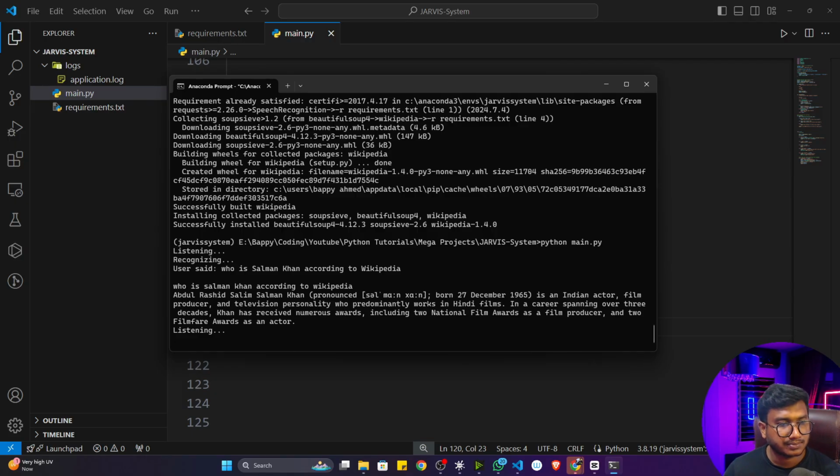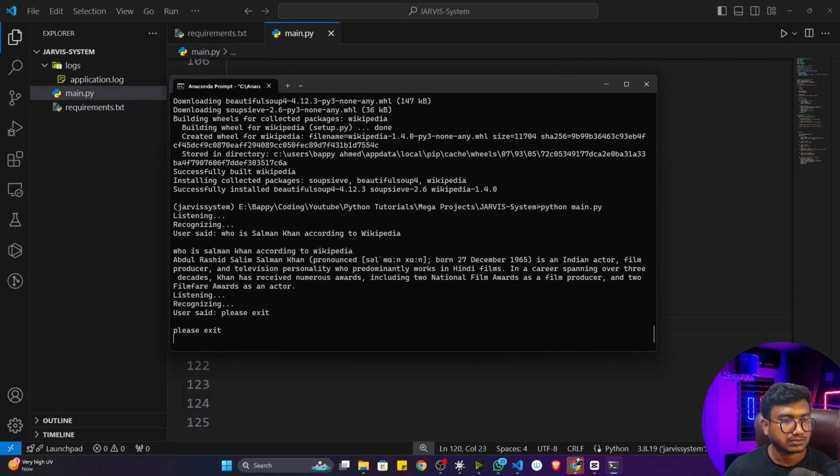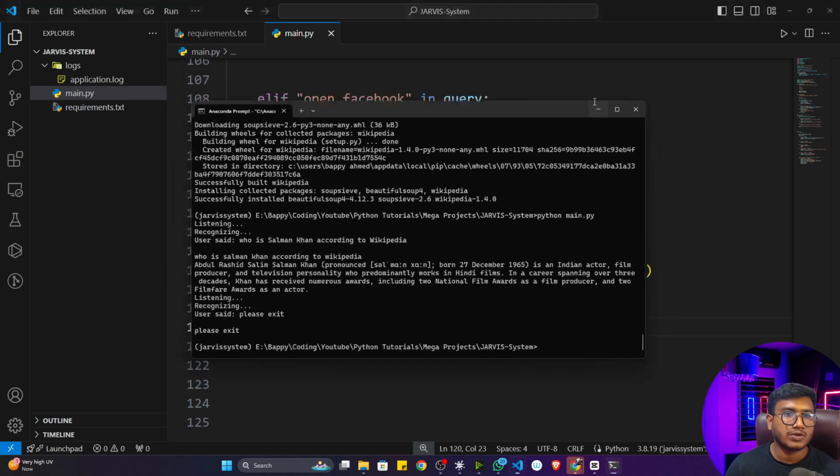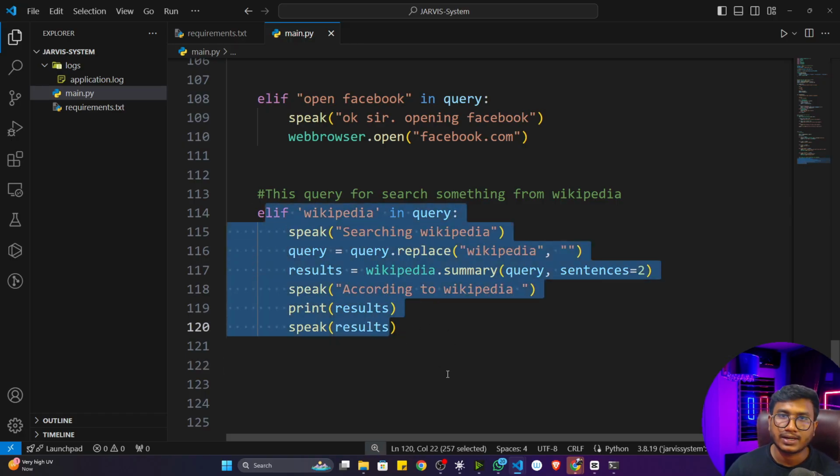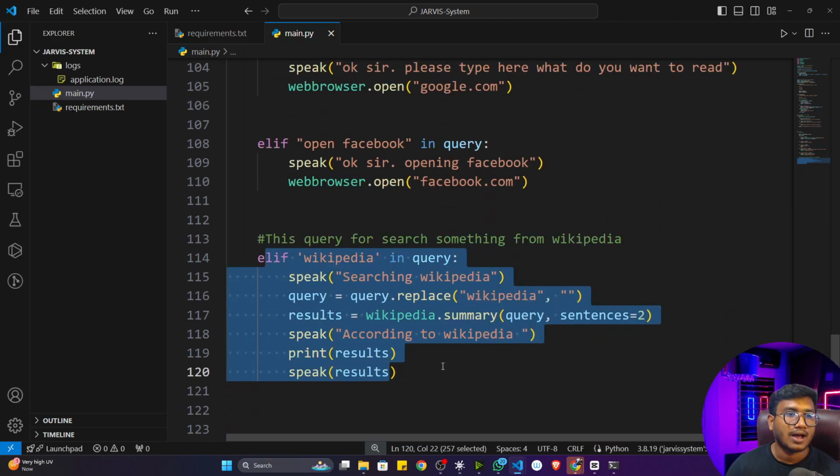Please exit. Goodbye, sir. Got it? So if you want to search anything according to Wikipedia, you can use this particular condition. It will go to Wikipedia and automatically search from there. Make sure you have the internet connection, otherwise it won't work. I hope you got it.